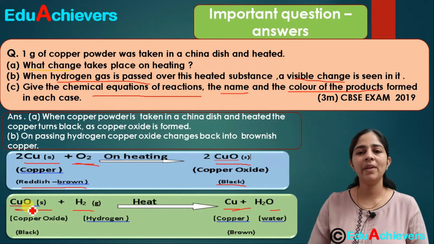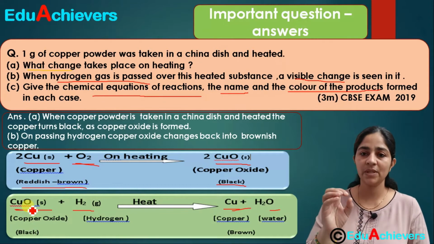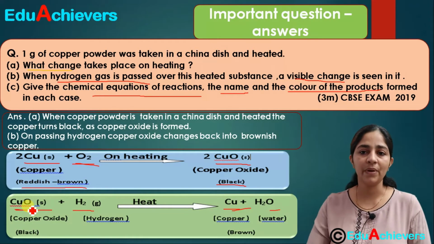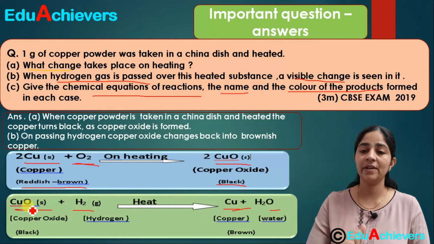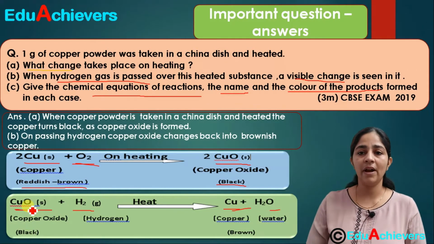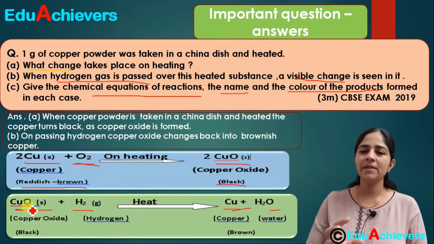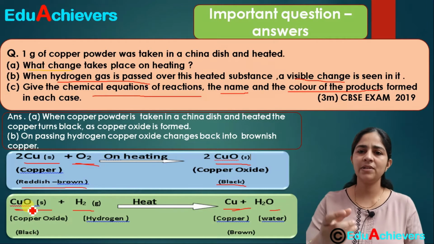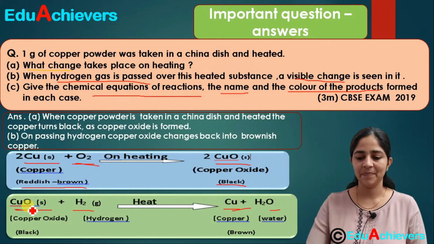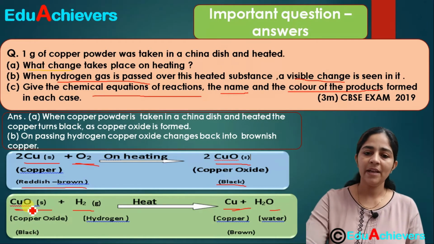So whenever you are doing any type of reaction, don't think from just one point of view, think from different points of view as well: what type of reaction it is, what change is taking place during this reaction, what are the conditions required for this reaction to take place. Because in objective type or short answer type questions, such small points can be asked. So be prepared for that. So this was the change which we have.